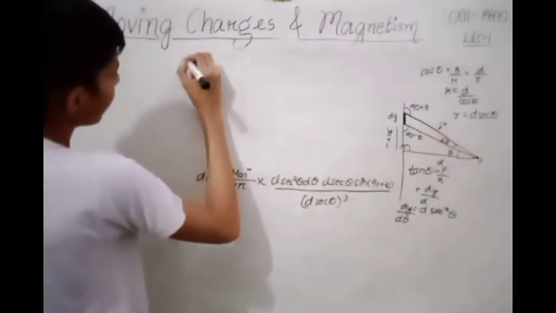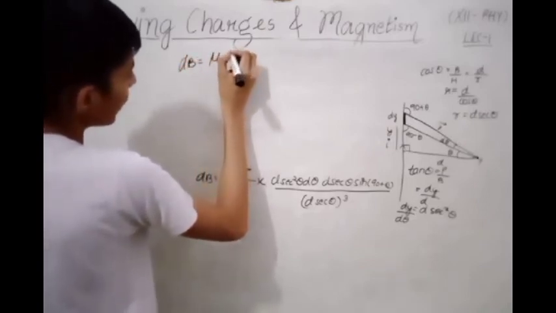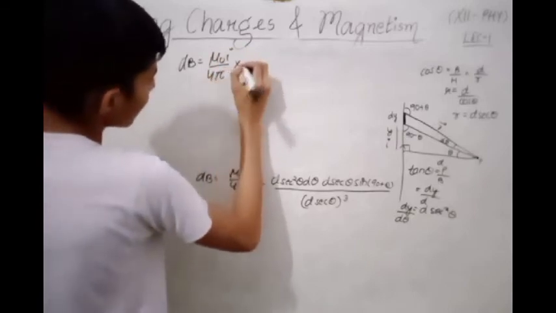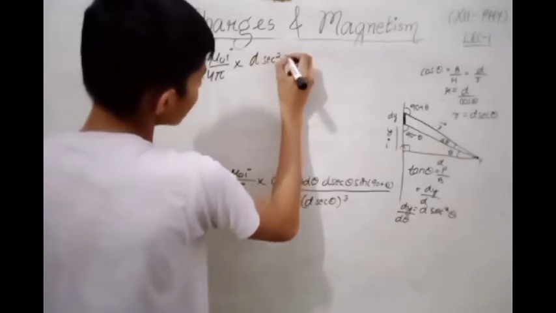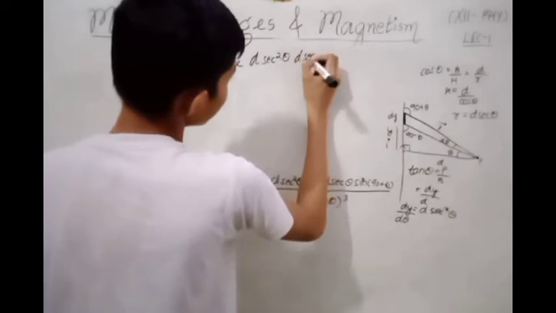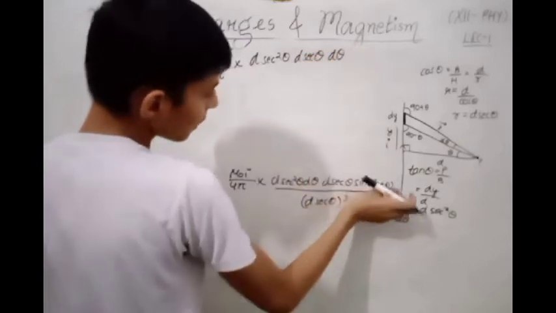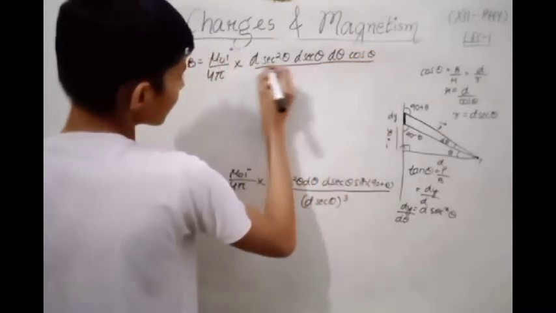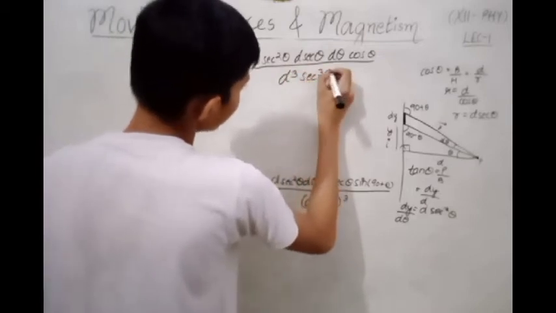So on further simplifying we get dB equals mu naught I divided by 4 pi into d sec square theta d theta, and sin of 90 plus theta will be cos theta, and here d cube into sec cube theta.